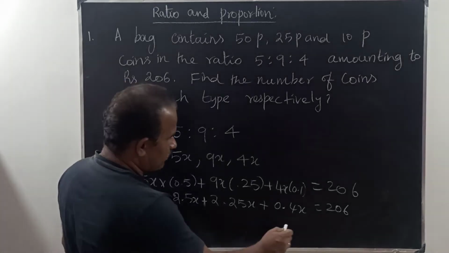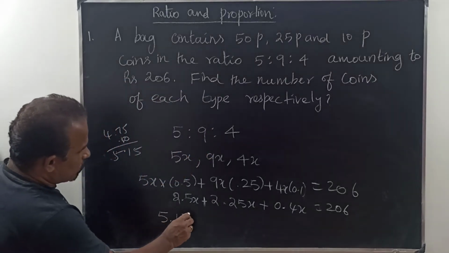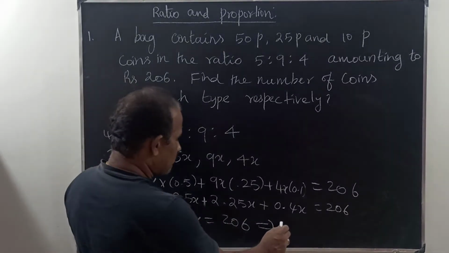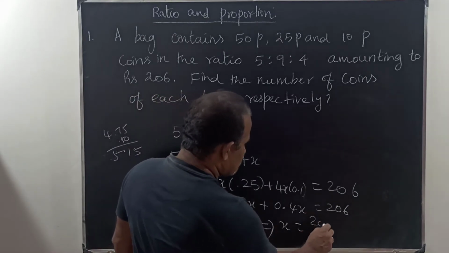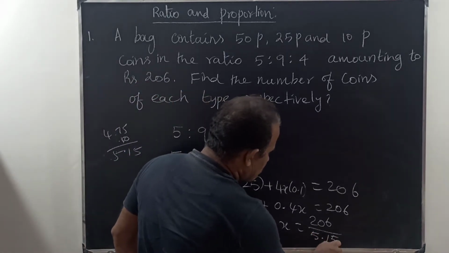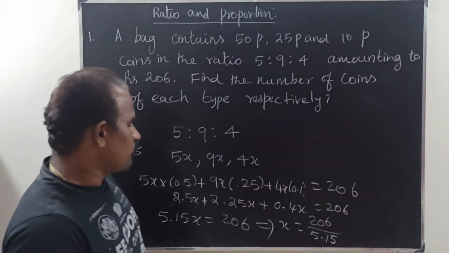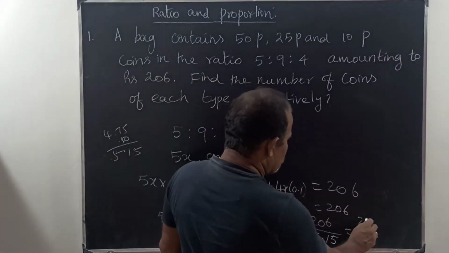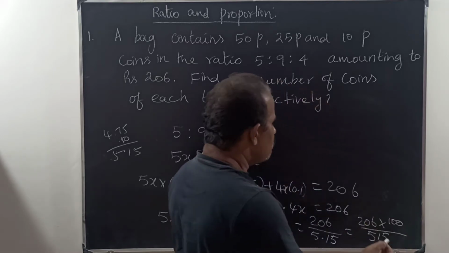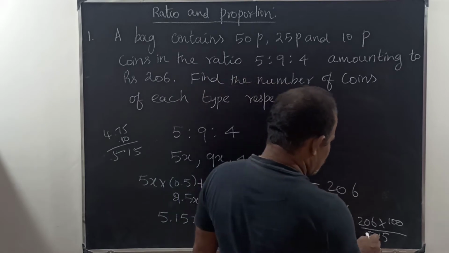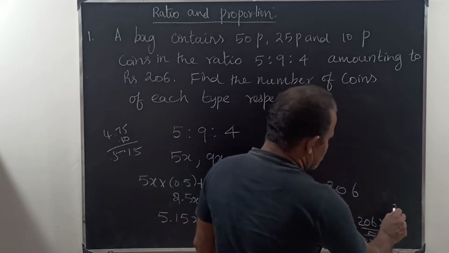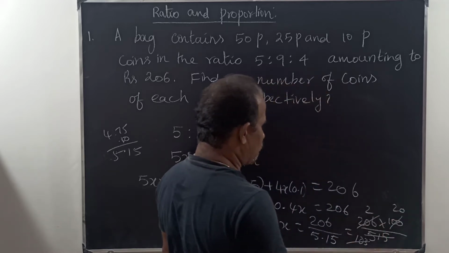So 5.15x is equal to 206. This implies x is equal to 206 divided by 5.15, which is 206 into 100 divided by 515. If you cancel by 5, we get 103 over 20 times 2. Therefore x is equal to 40.